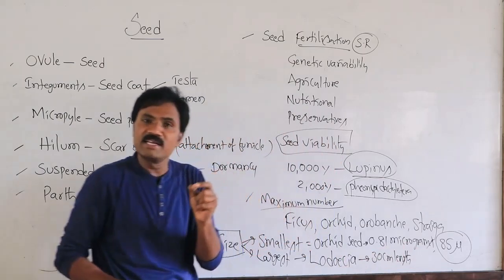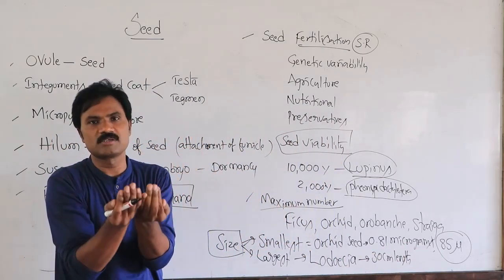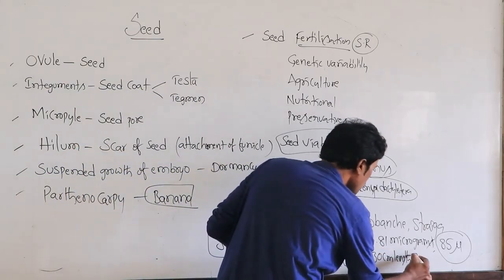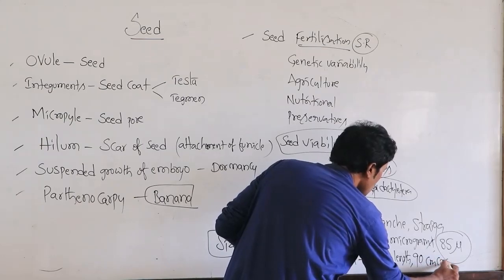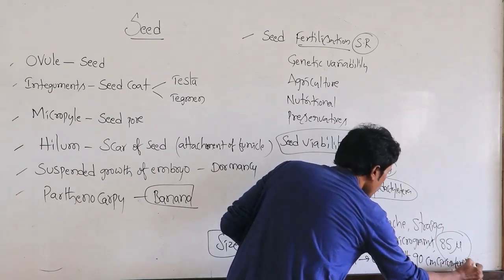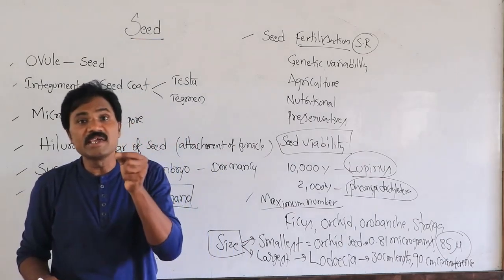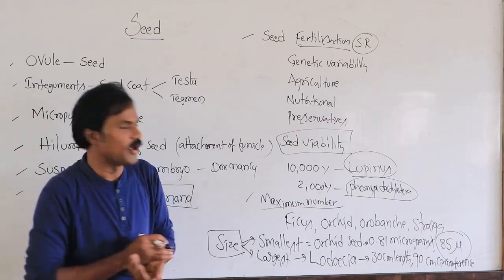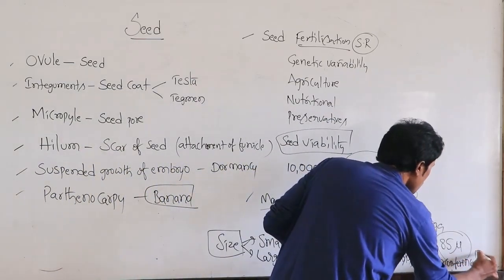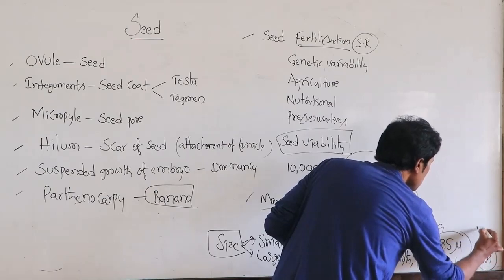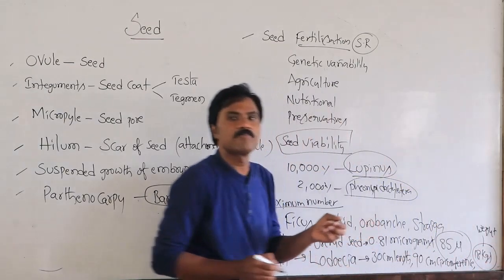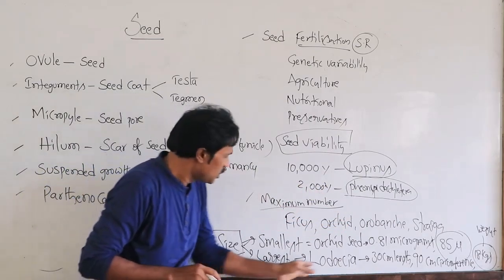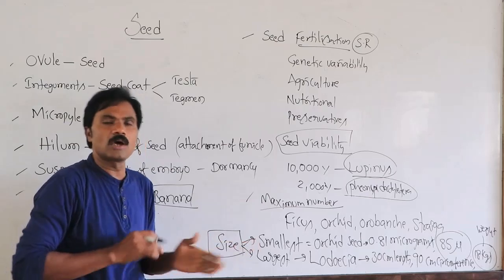Then 90 centimeters in circumference. Then one seed weighs 18 kilograms. That is related to the smallest as well as the largest seed.